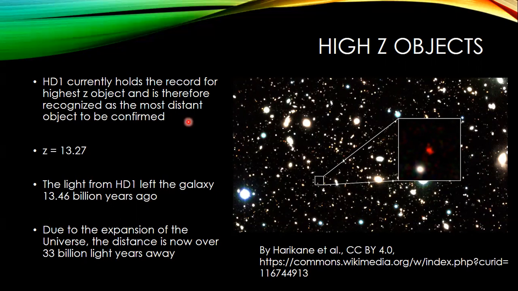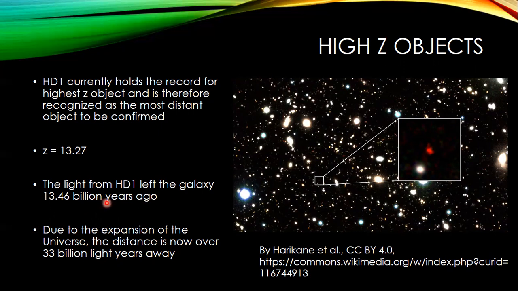Probably as this poor video ages, this will not be the case, but this is at a Z of 13.27, okay? That means that if our estimations for the Hubble constant are correct, this represents a galaxy which was giving its light off at 13.46 billion years ago. So the time it gave off its light, it was 13.46 billion light years from Earth.